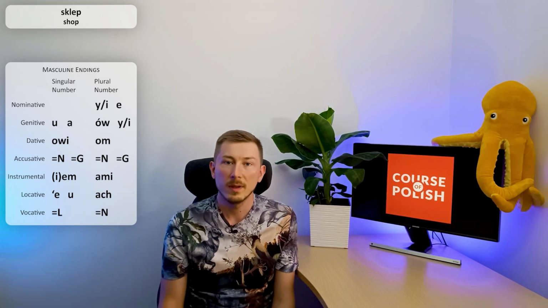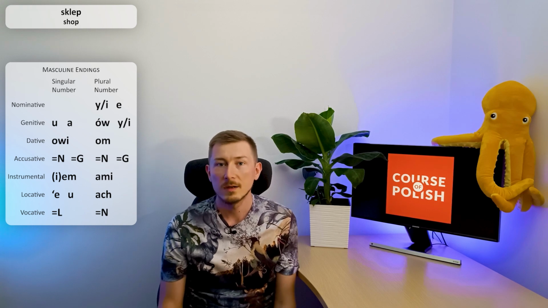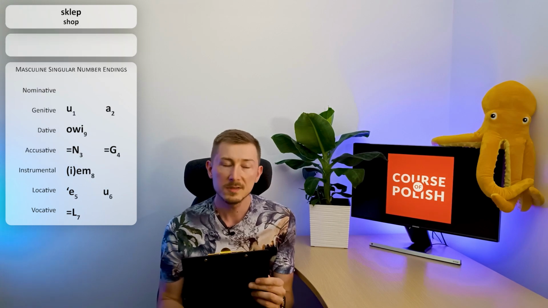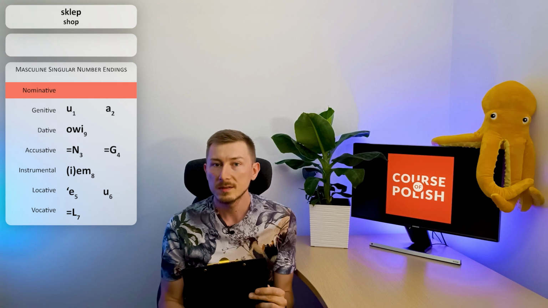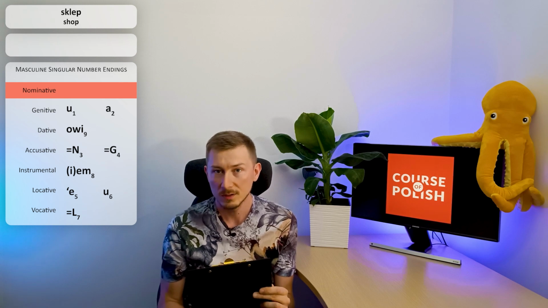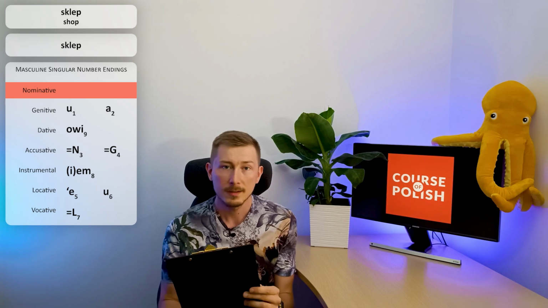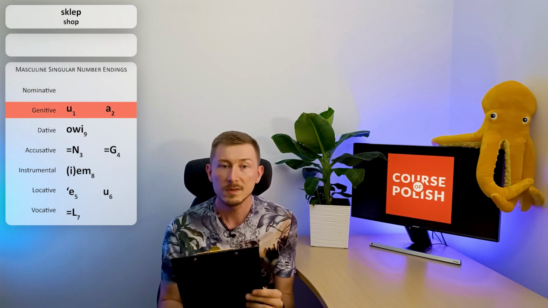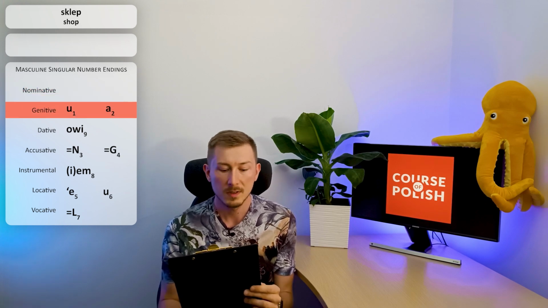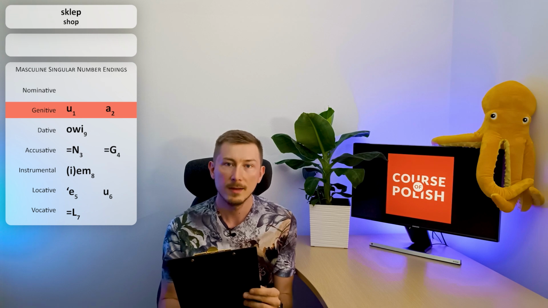So now we can begin to decline the noun. Let's start with singular number. The first noun, nominative, is the basic form that you can find in dictionaries, so we don't have to do anything, that's just sklep. The second case, genitive, gives us 2 options. We can use the ending u or the ending a.